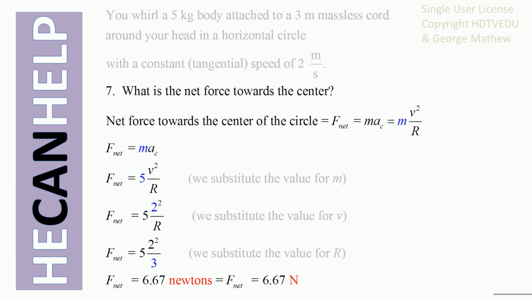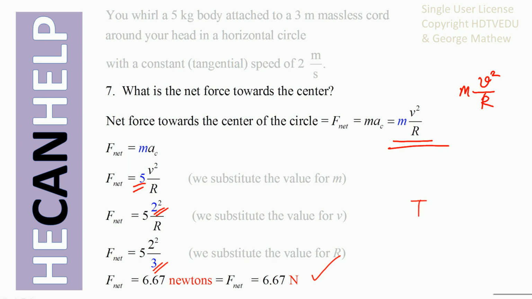What is the net force towards the center? Once you have the acceleration towards the center as v squared over r, the net force towards the center is mv squared over r. So substitute for m equal to 5 kg, v equal to 2, and r equal to 3. When you do that, we get 6.67 newtons. So the net force towards the center is 6.67 newtons.